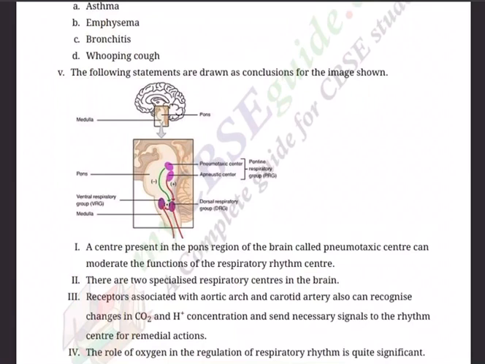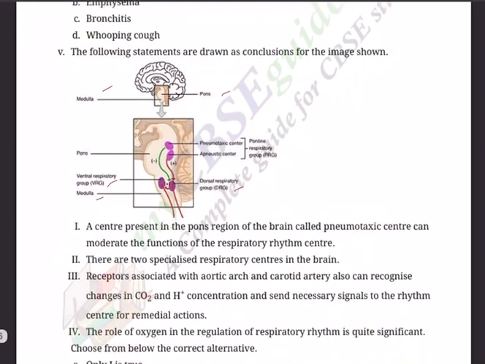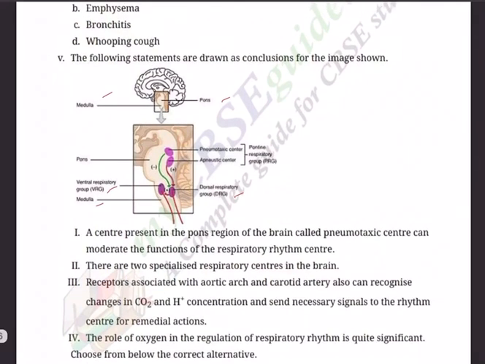Now 5th one is a diagram based question. The following statements are drawn as conclusions for the image shown. Now you got a brain, pons and medulla. Then the section is there. That's pons, ventral respiratory group VRG, medulla is there, dorsal respiratory group. Then you got PRG, pontine respiratory group, a pneumotaxic center. And you have got the signs of plus and minus also. So, what are the statements given below?